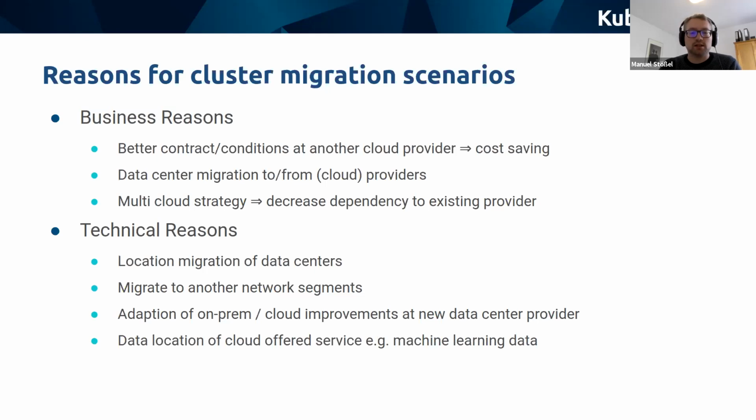Or you're bound to some constraints when it comes to data location of certain services you're running, maybe on some cloud offered services. For example, where you run your machine learning and where you have your machine learning data, or some GDPR compliance needs that you need to fulfill.